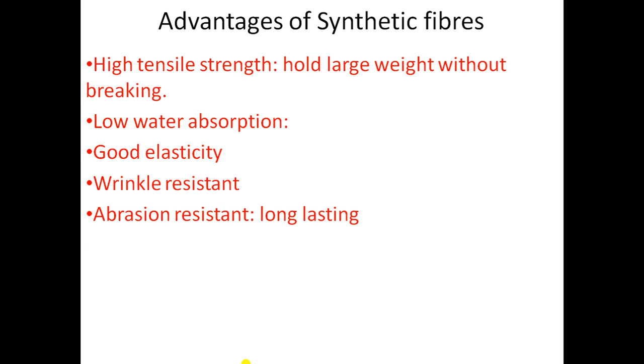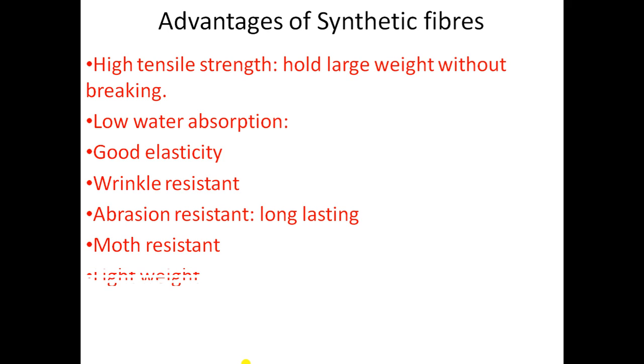Now come to the next property that is also very important: moth or fungus resistant. Most of the synthetic fibers are not attacked by moth and mold. Why? What can be the reason why they are not attacked by moths? Yes, because they are made from chemicals. So they are not attacked by moth and mold. But natural fibers are, however, easily attacked by both moth and fungus.